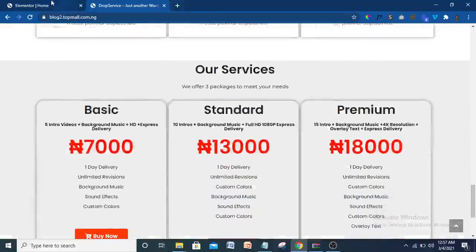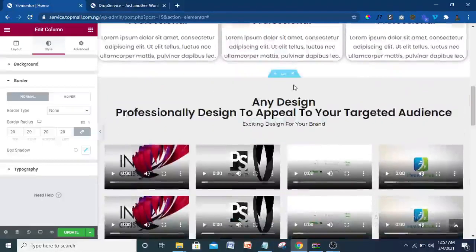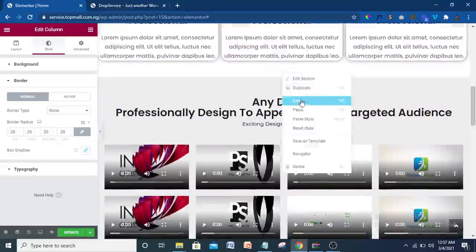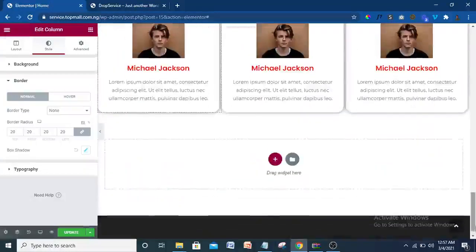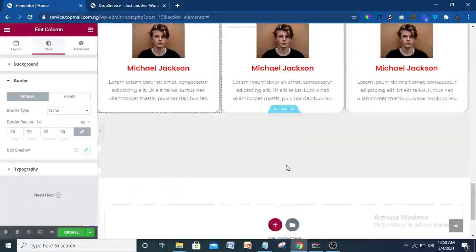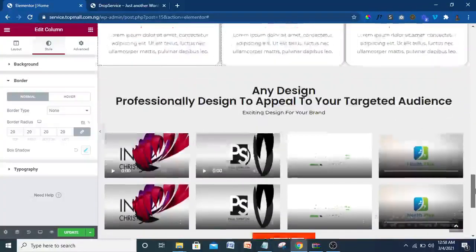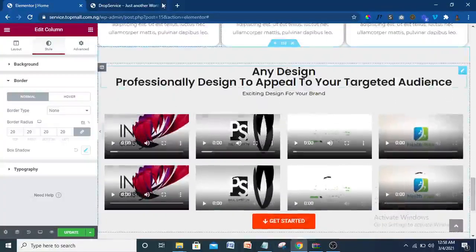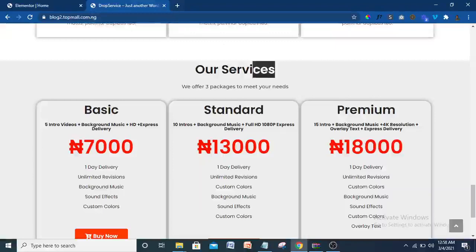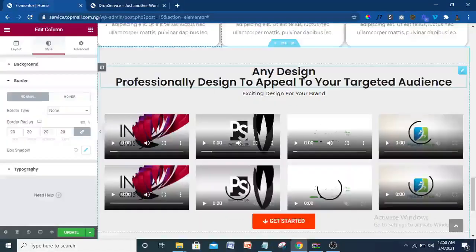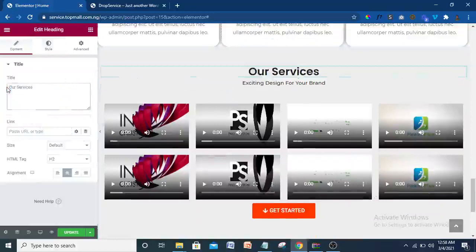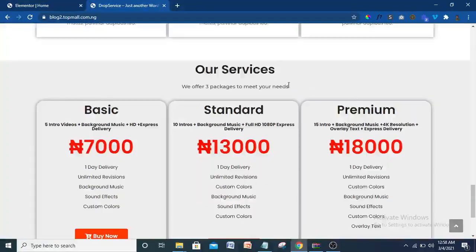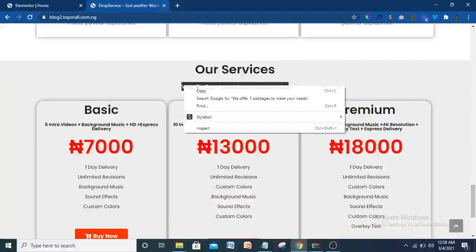So we're going to come to our services and packages here. To do this, I'm going to copy this, copy everything there, then come down here and paste that. So the next thing we need is just that, and we are through with the design. So here, what do we have here? We have our services. Good. So our services, copy that, come here. So everything here goes to our services. Then what do we have here? We have 3 packages to meet your need. Copy.